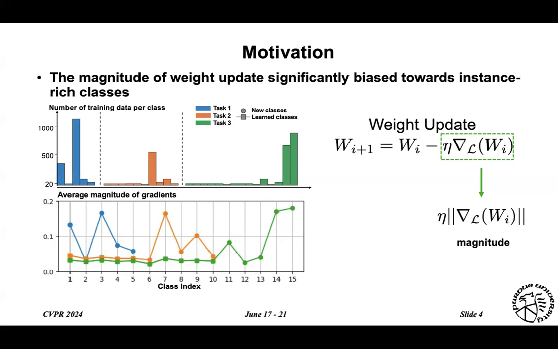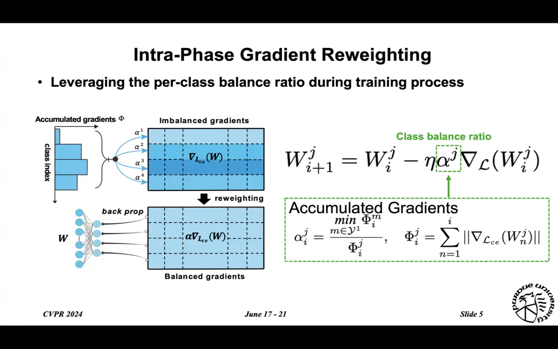We conduct preliminary imbalanced class-incremental learning experiments for learning 3 new tasks incrementally, with each task containing 5 classes. We can see that the gradient magnitude is proportional to the number of training data, which varies a lot between and within the tasks. The idea of our method is to reweight the gradient to balance the optimization process for